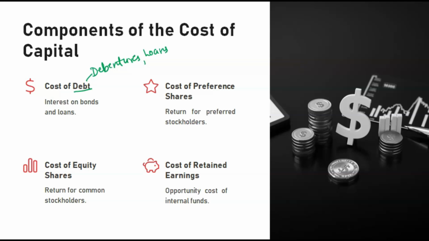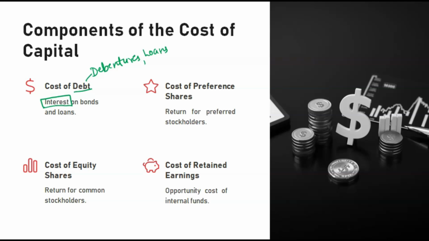Debt means it is something that we have to return after some time. It is a kind of loan. Debenture is also a kind of loan. If we have taken it today, we have to return it in future. And to those persons or institutions from whom we have taken loans or to whom we have issued debentures, we have to pay interest. So interest is the cost of debt.